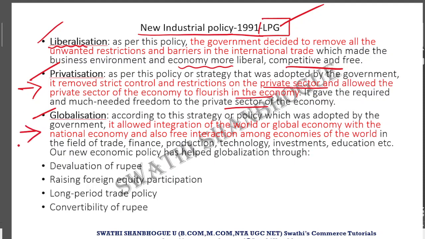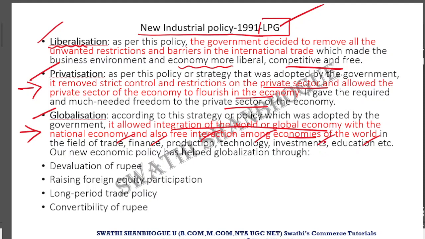And then came the major phase of the economy, which is globalization, which is the major topic for today as well. Now, globalization allows integration of the world or global economy with the national economy. Here, what happens, my dear students, is free interaction among the economies, and also interaction in terms of trade, finance, production, technology, investments, education, and whatnot.